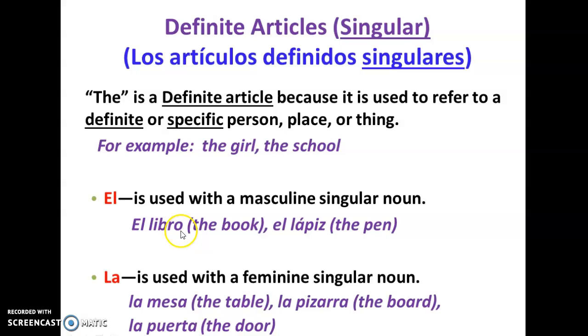Libro is a famous example of a masculine singular noun. So el libro, el lápiz. And this is for feminine: mesa, pizarra, puerta.